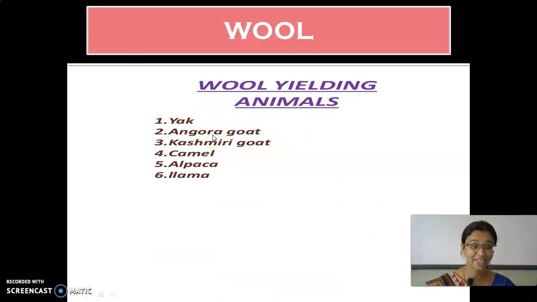Angora goat. It is a type of goat. Kashmiri goat. This Kashmiri goat is found in Kashmir. And then camel, alpaca, llama. So these are some of the wool yielding animals.